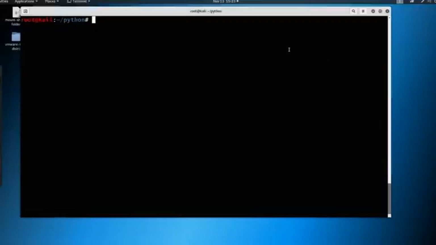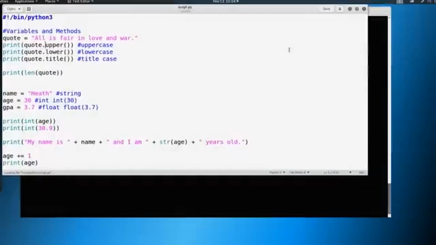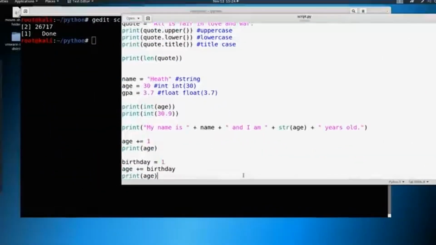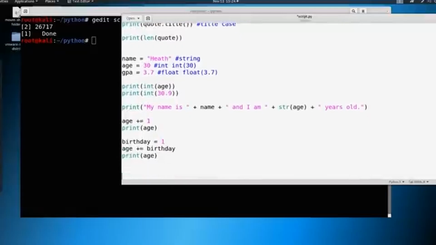So let's go ahead and gedit our script again, our script.py, and then we're going to ampersand this one this time. And we should have our Python script from before. I'm just going to scroll down to the bottom and add in a new section here, and that section is just going to be called functions. So if we want to print out, we can print out a new line to kind of put this together. And then maybe when it's all said and done, we can make a function that just prints and make it a little bit easier for us.